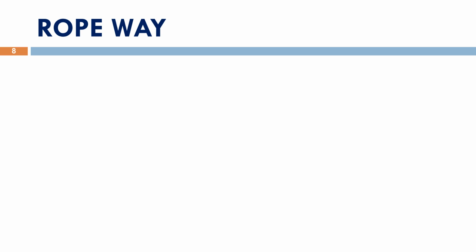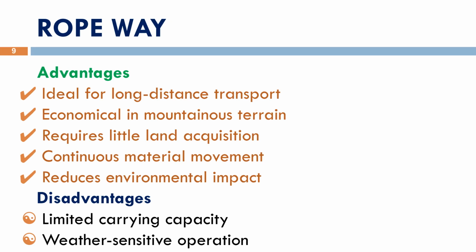They provide continuous movement and are safer for passenger transport where road access is limited. They provide continuous movement of materials over long distances while requiring very little land acquisition. However, ropeways have limited carrying capacity, require high initial investment, and their operation depends on favorable weather conditions. Regular inspection and maintenance are essential for safe operation.